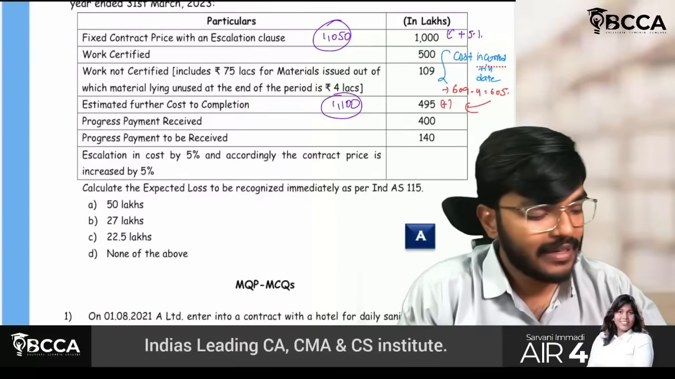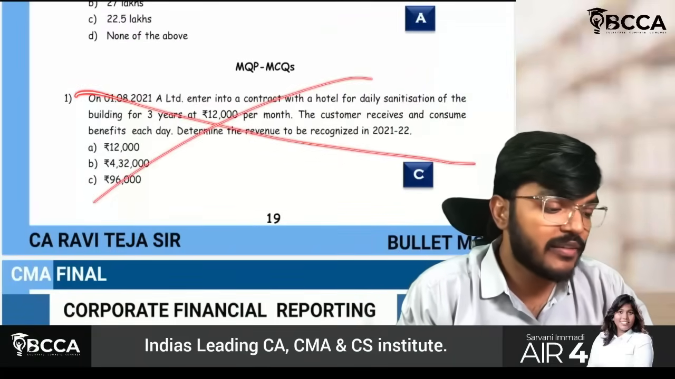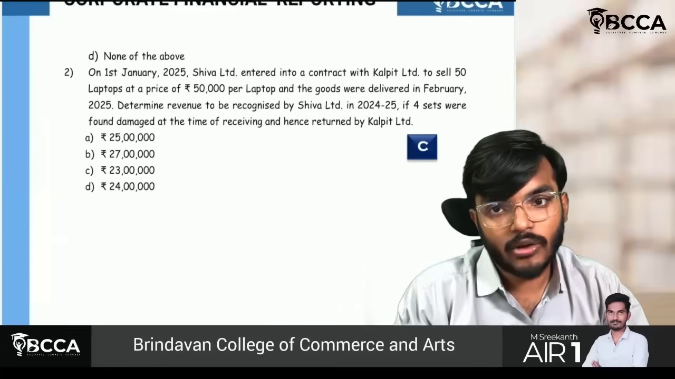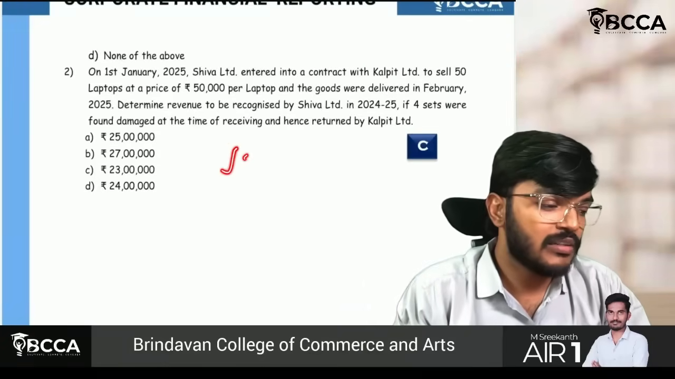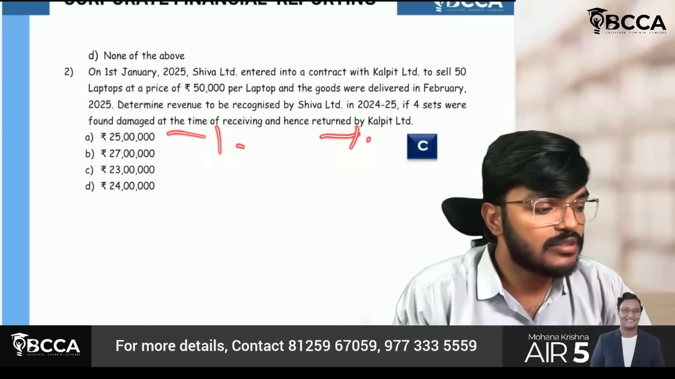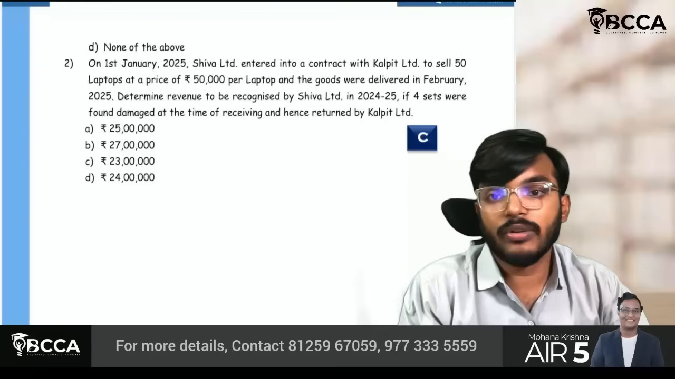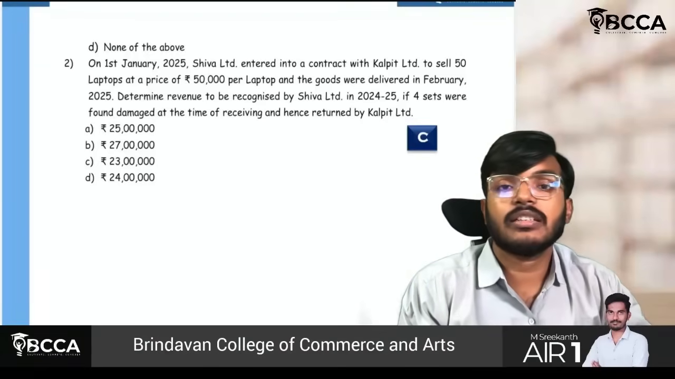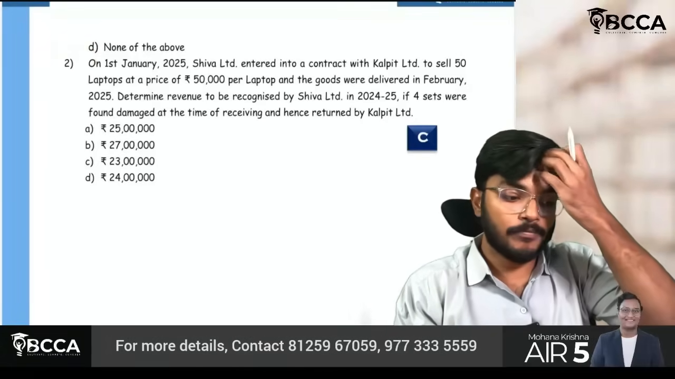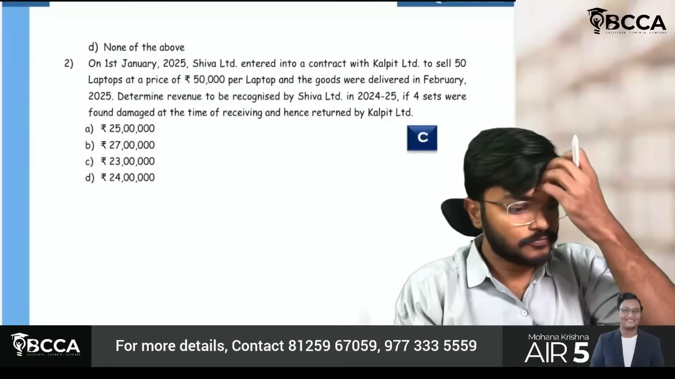Okay. Yes, sir. The remaining questions are very basic. This kind of question is already there in our workbook, which we have discussed in regular class. This also you can check easily. They are saying some goods are damaged, so you just have to check that 4 sets are found damaged. You just have to recognize the revenue only for the parts which cannot be returned. Only for those items do we have to recognize it. Okay, fine, sir.